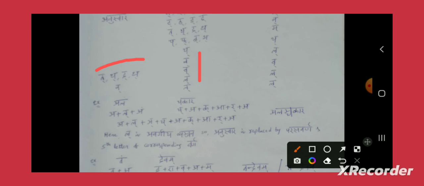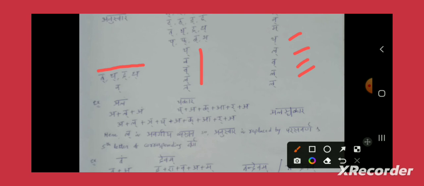The replacement will happen on the left hand side, and it will be replaced by this Yakara, Lakara, Vakara. I'll repeat what I said. When Ta, Tha, Da, any of these four letters is followed by semi-vowels, then the left hand side replacement will happen, and that left hand side replacement will be this semi-vowel only.